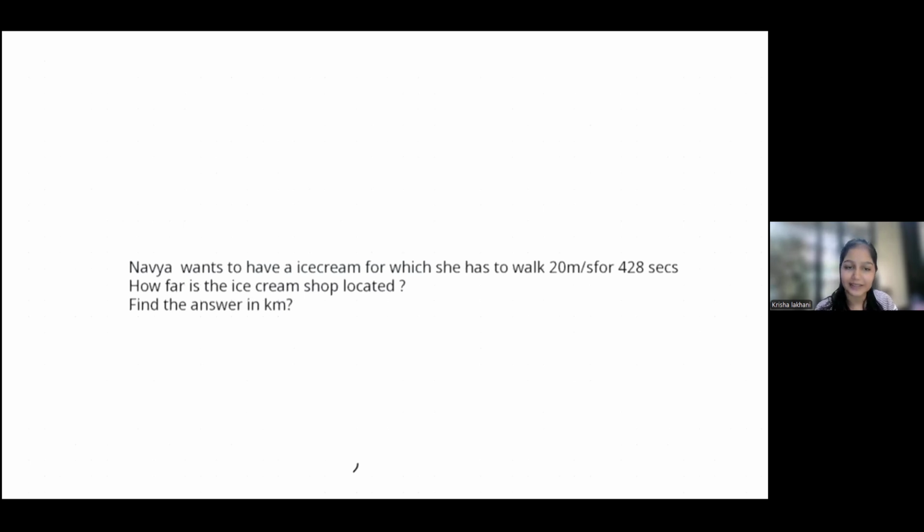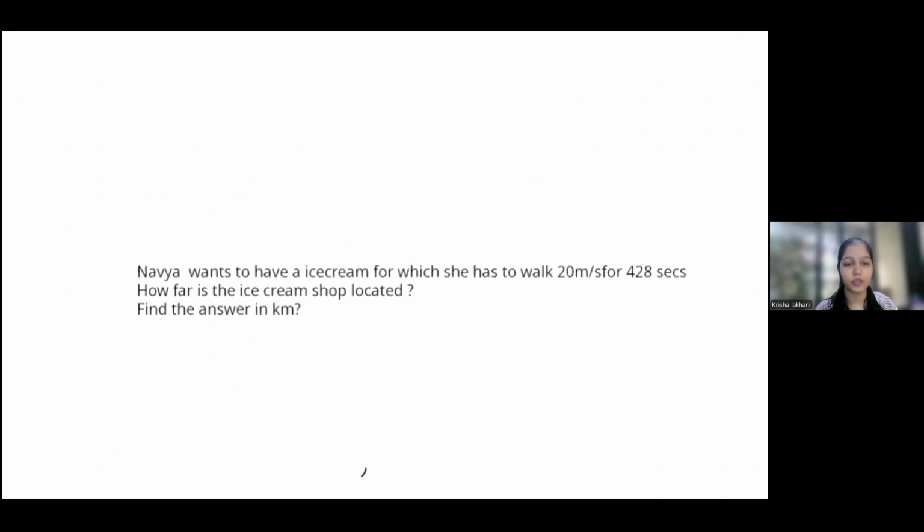It is a very basic question which we have already done in the last class. It's a little twisted and turned, but then it is very easy. Okay, so take a pause and just start writing the answer for it. Try to solve it. Okay, so here we go. The answer for this question is given here.